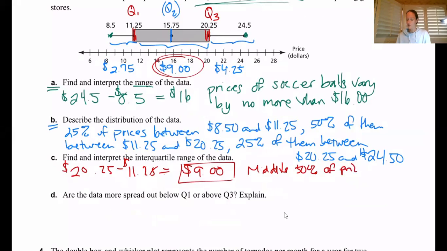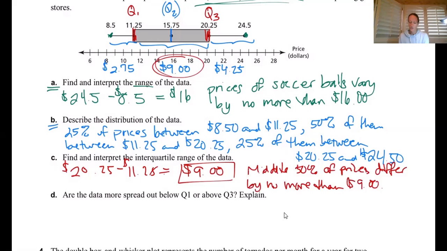of the prices differ by, you can use once again their language if you like, no more than $9. But I also said something to the effect of, hey, that 50% of prices are no, well, maybe I did say no more than $9 apart. There's only a $9 difference. That was the other way that I put it. There's only a $9 difference, or at most a $9 difference in the middle 50% of prices.